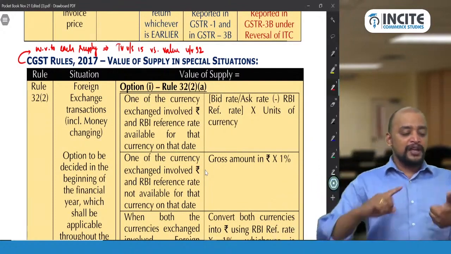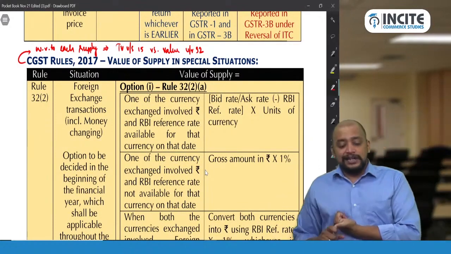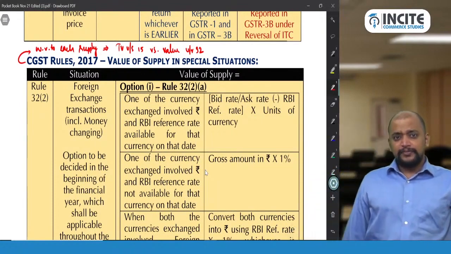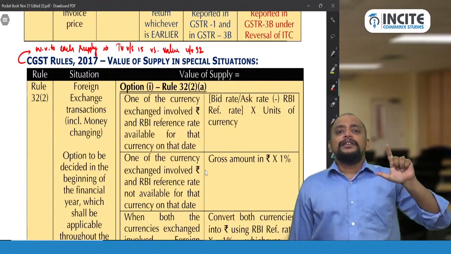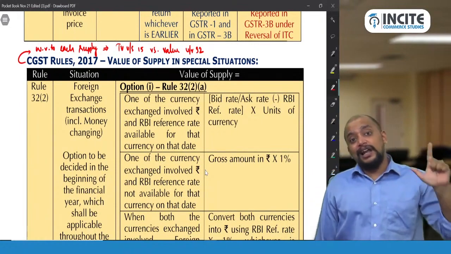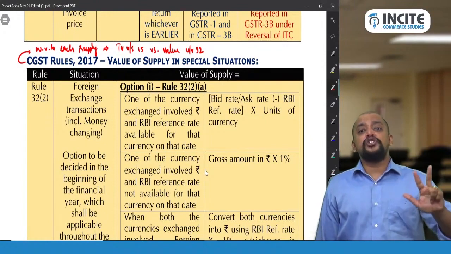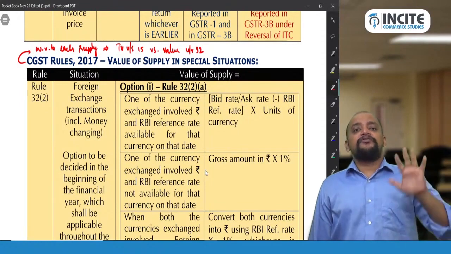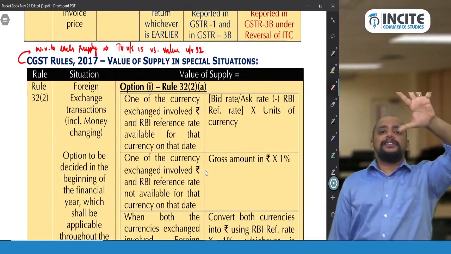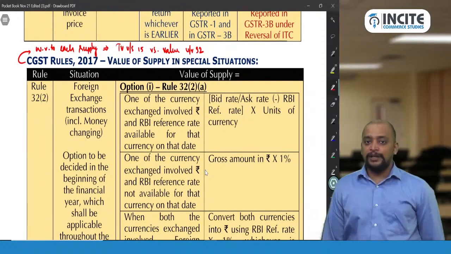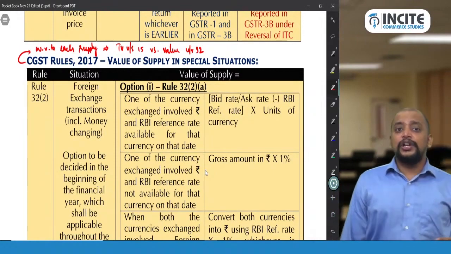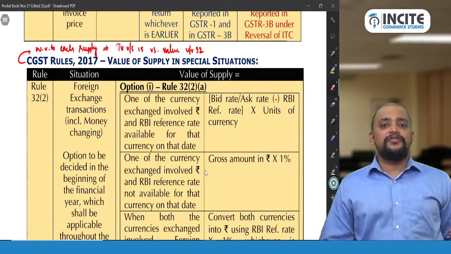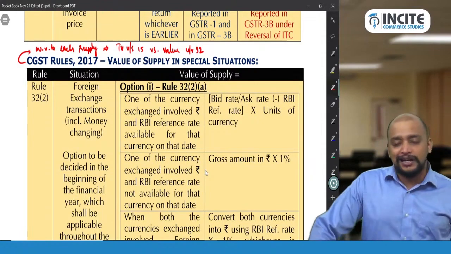What are they? Number 1, foreign exchange transactions including money changing; number 2, air travel agent; number 3, life insurance business; number 4, second hand dealer in goods; number 5, vouchers. So in these 5 cases only this rule 32 is applicable. Forex transactions including money changing means exchange of currencies, one currency to another currency.